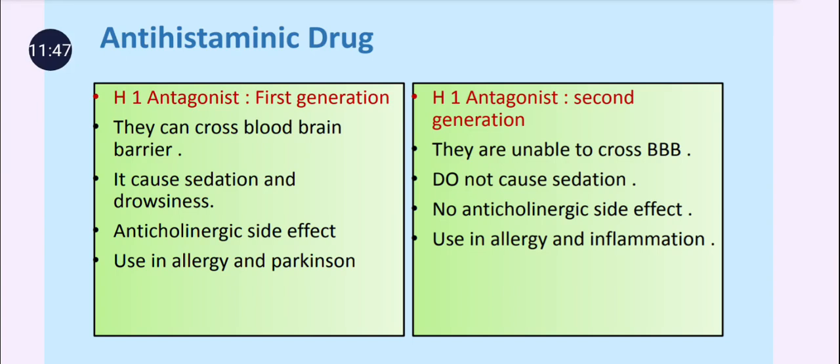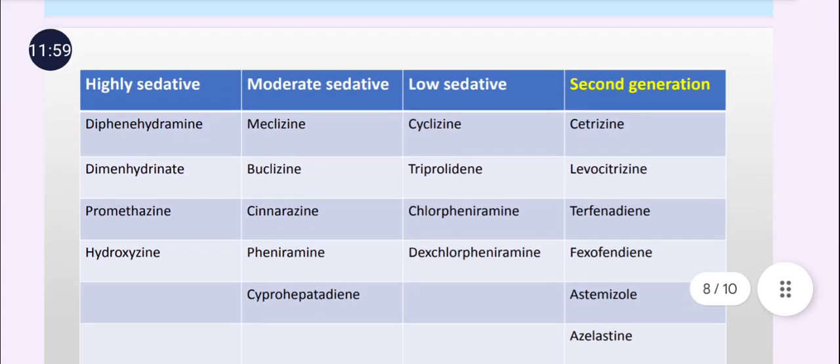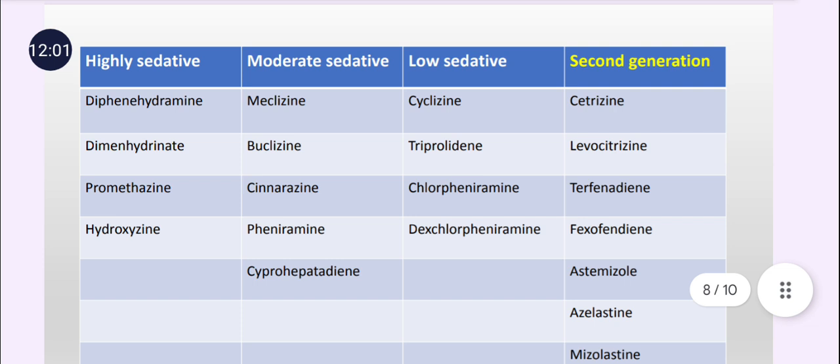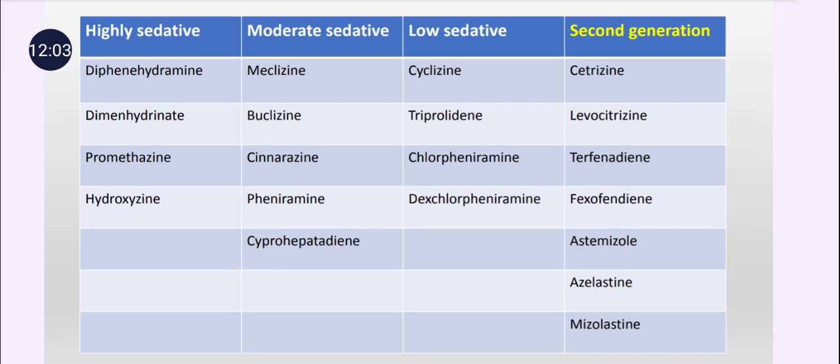And H1 receptor antagonist second generation and H1 receptor antagonist first generation, both are used in the treatment of allergies, cold, cough, etc. Here the classification of these drugs is given, that is H1 receptor antagonists are further classified as highly sedative, moderate sedative and low sedative. Highly sedative include drugs like diphenhydramine, dimenhydrinate, promethazine and hydroxyzine, means DDPH.